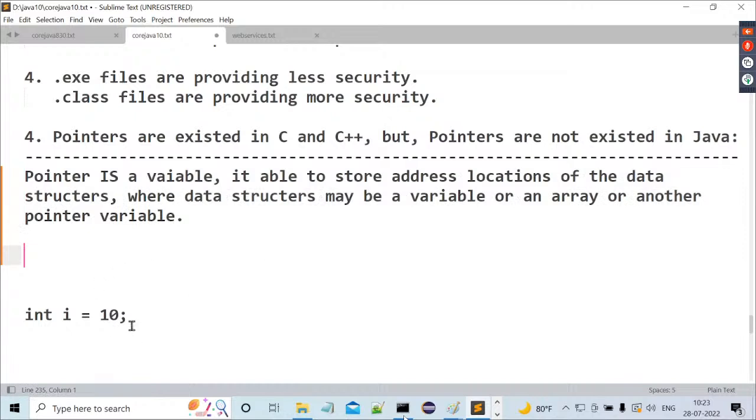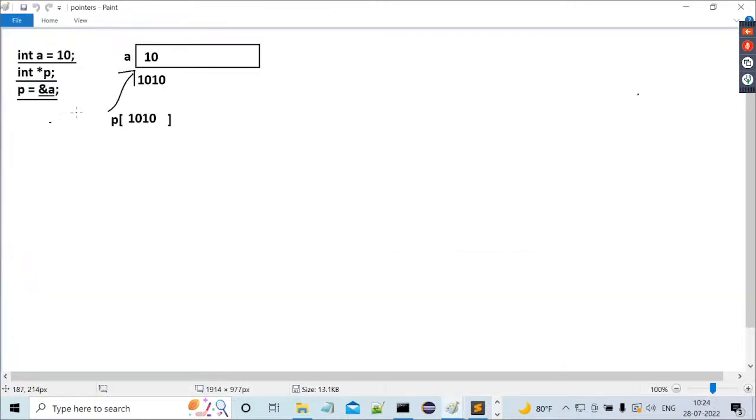Next, I have already shown how to declare a pointer variable and how to compile it, and I gave one diagram for that. Observe this diagram carefully. I declare some C code: int a = 10; int *p = &a.